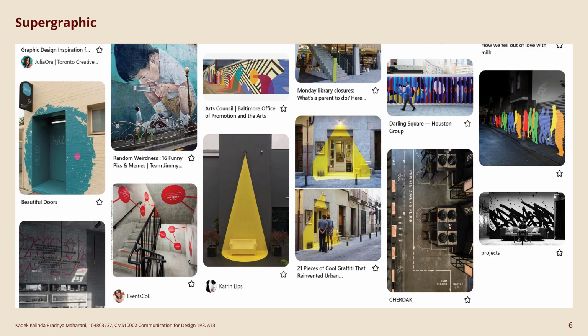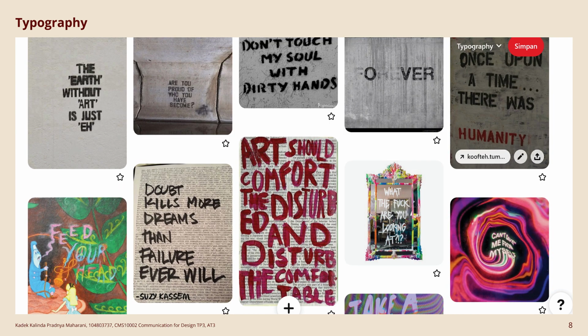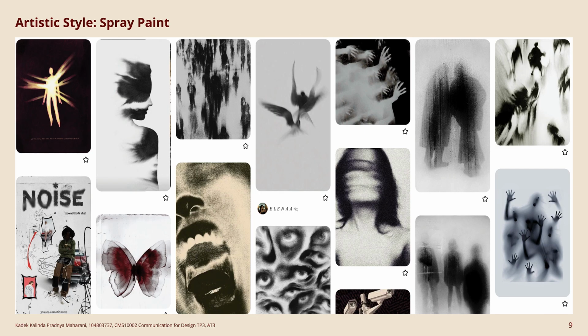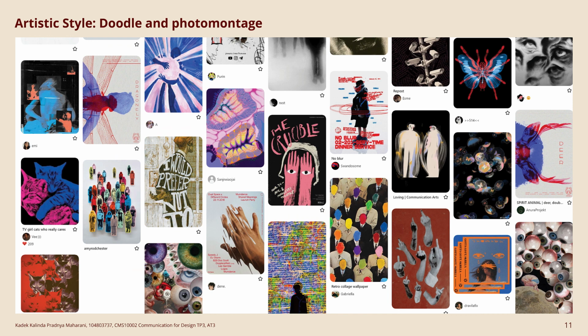This is my research on supergraphics, to get to know what supergraphics are and how the environment correlates with their designs. This is the typography style I'm going for: graffiti, marker, paint, doodle. I've got three artistic styles in mind. First is spray paint, which gives a noise effect. The second is embedded, which can be created from see-through or thin materials like fabric and foil. The last is a combination of doodle and photo montage.